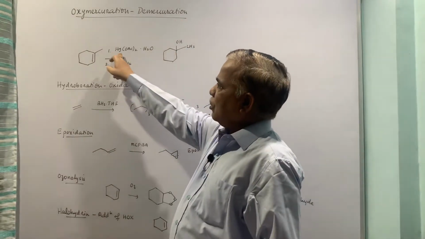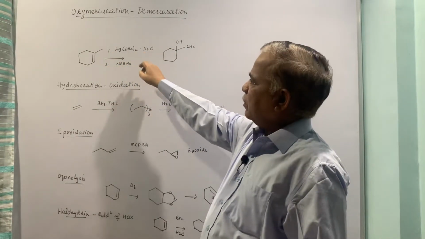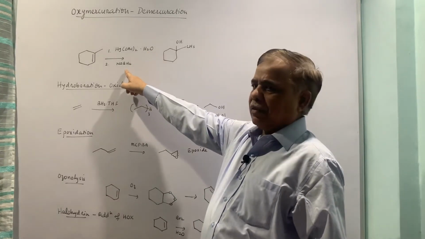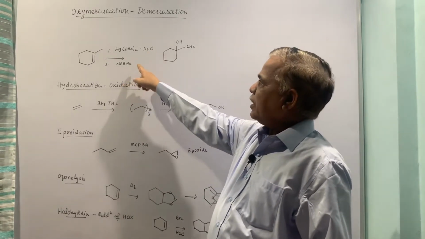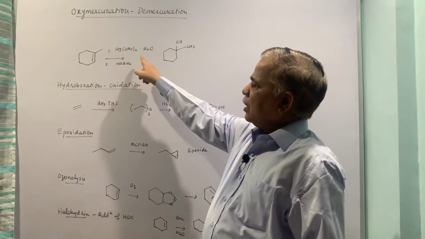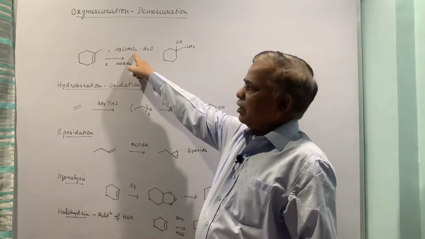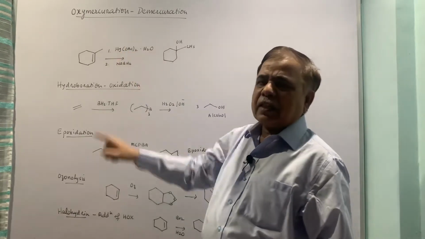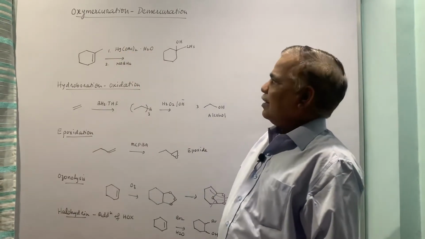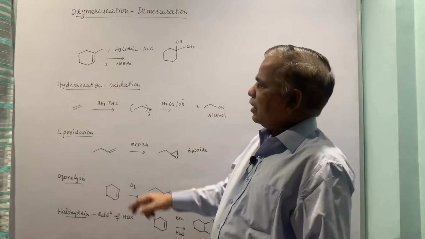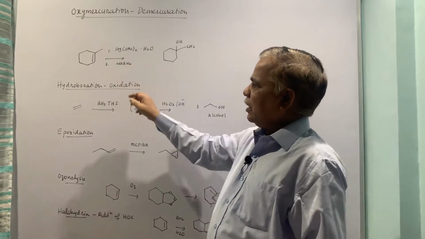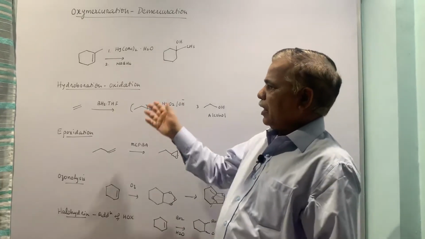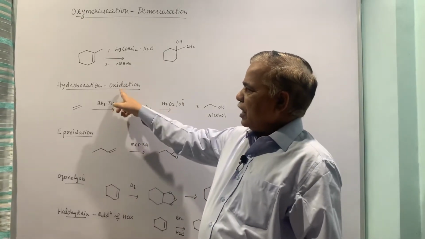The addition of mercuric acetate and water is the oxymercuration step, and treatment with borohydride is the demercuration step. The regioselectivity of oxymercuration is such that mercury always gets attached to the carbon which is less substituted. Borohydride replaces the mercury with H. The second reaction is hydroboration oxidation.